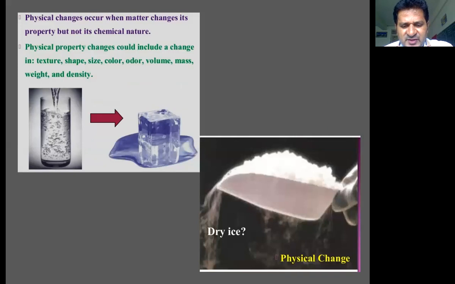Another physical change is dry ice. What is dry ice? Dry ice is nothing but solid carbon dioxide. How do you obtain solid carbon dioxide? If you cool the gas to a very low temperature at high pressure, carbon dioxide is converted into solid carbon dioxide. This is called dry ice.